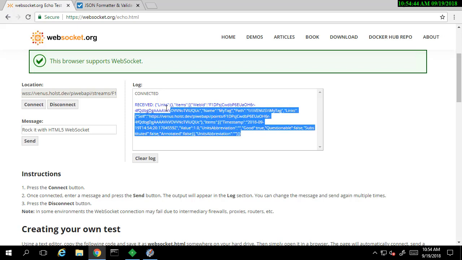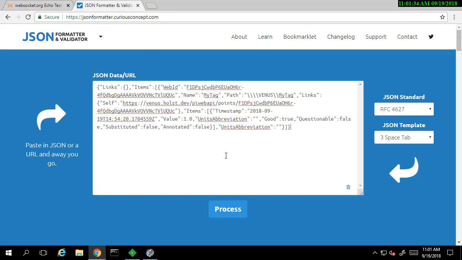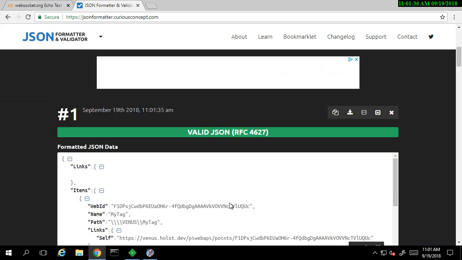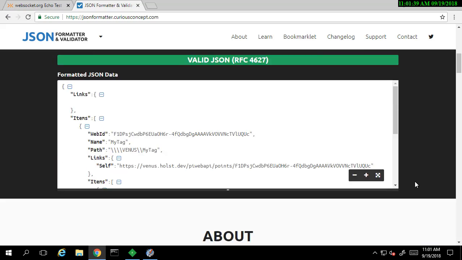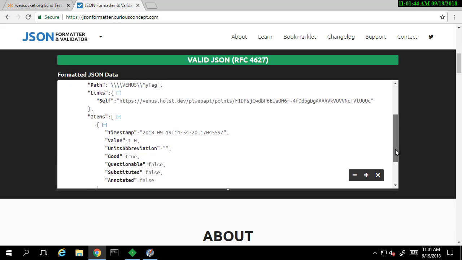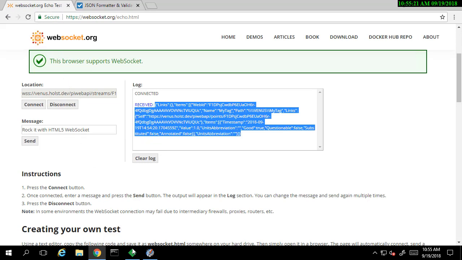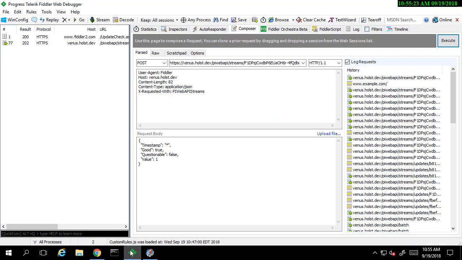Let's take a look at this in a little bit more clean format. I'm using this JSON formatter website to make the JSON look a little bit cleaner. We see the web ID, the name of my tag, the path to the tag, as well as the new event that we've added to this stream. Now that we've seen that the WebSocket can receive new values, let's test out deleted values or edited values. Let's open up System Management Tools and edit an event for this tag and save it.